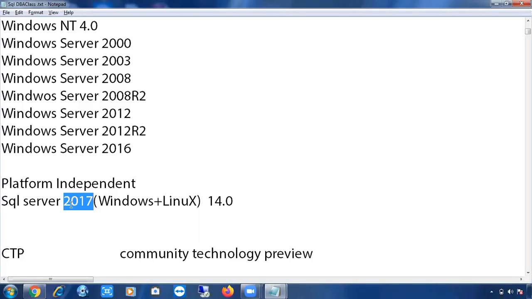Only for 2017, not from 2017, only for 2017. They designed a SQL Server version for Windows as well as Linux. So 2017 is platform independent, and all the remaining versions are platform dependent. Fine, right?